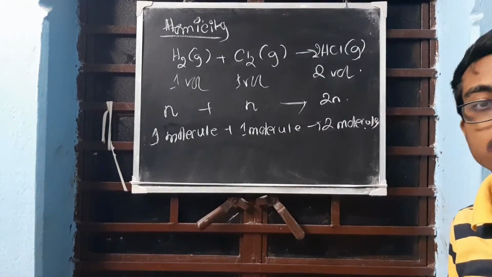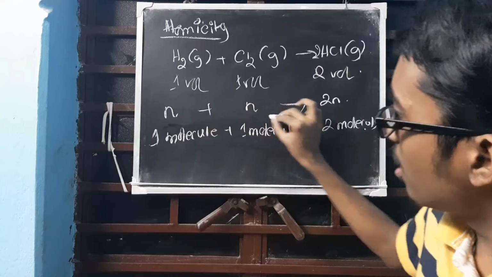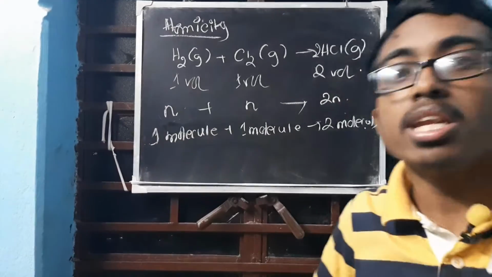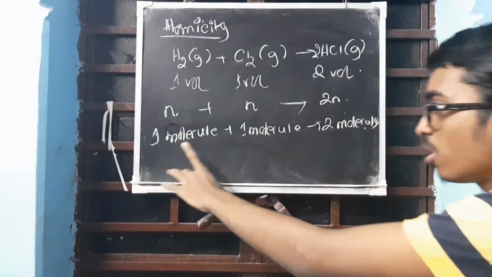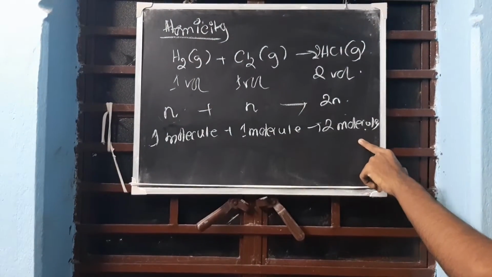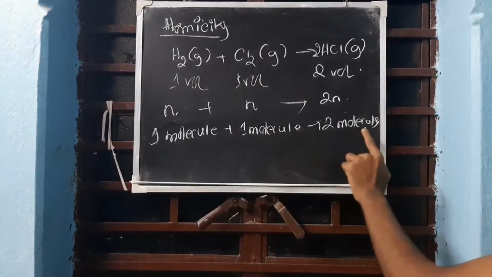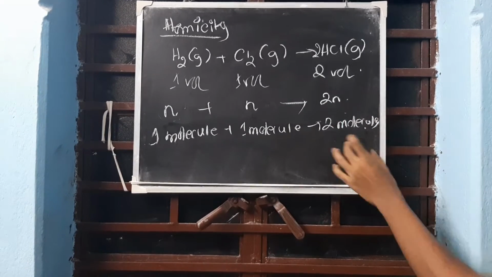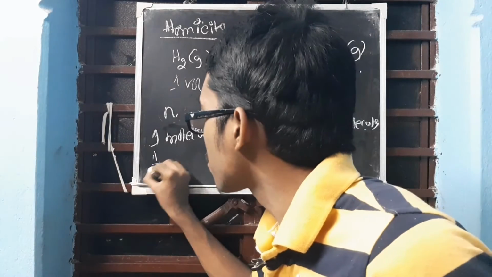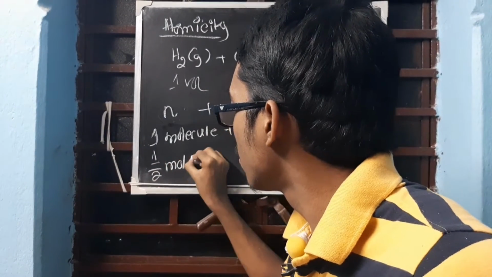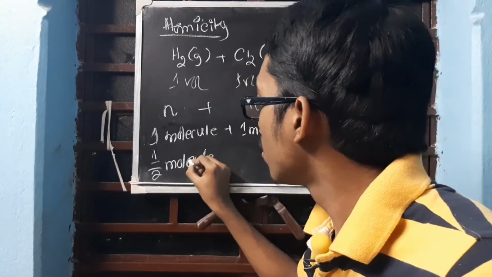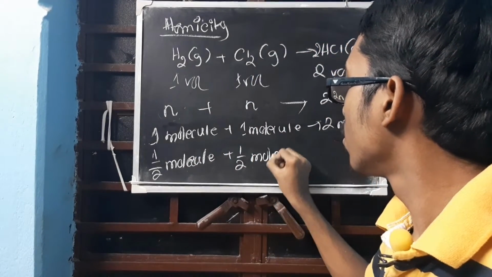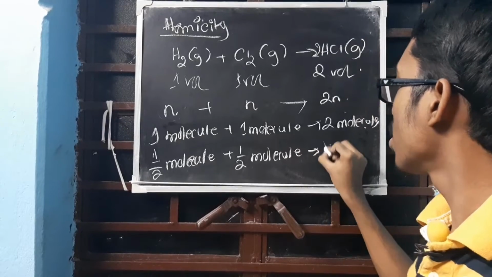Correct or not? Here I have divided by n, divided by n, divided by n. This is all cut off, this is the number of molecule. So what is remaining is 1 molecule, 1 molecule, 2 molecule. Now if you tend to make this as 1 molecule, this as 1 molecule, then what will happen? This will become half molecule, this will become half molecule, and this will become 1 molecule.